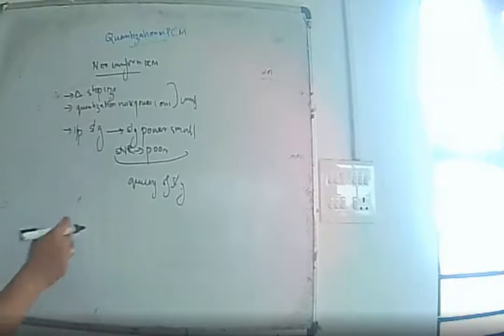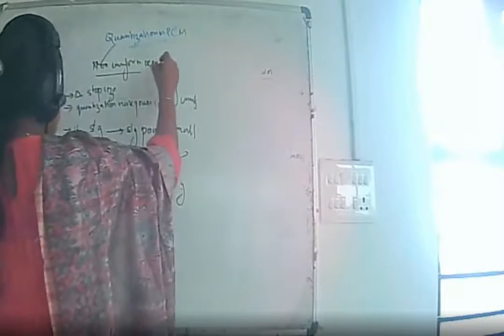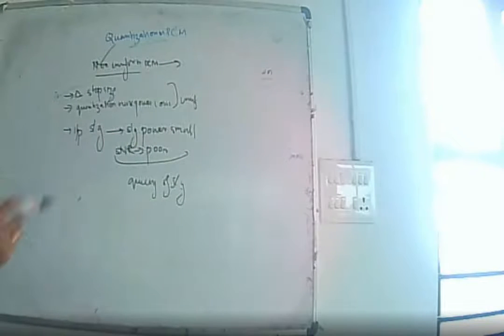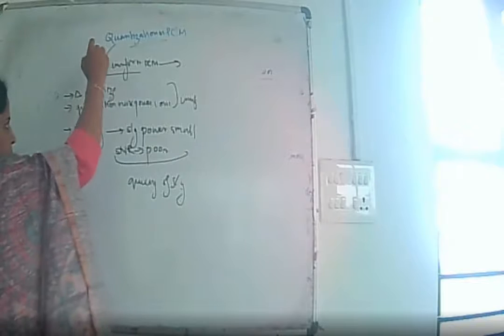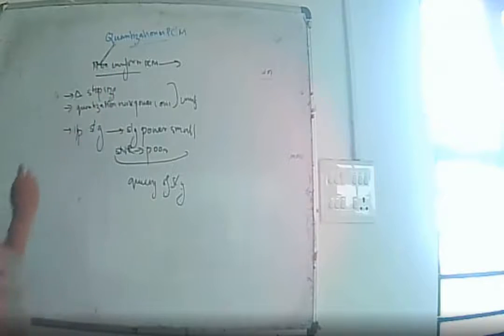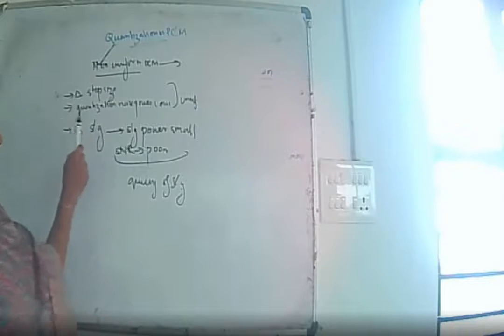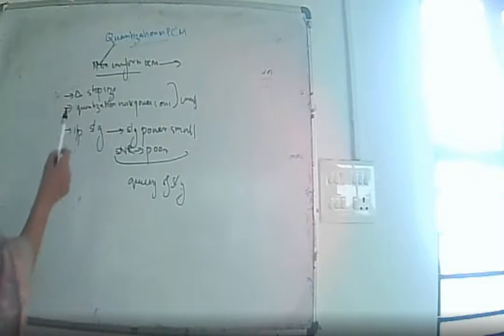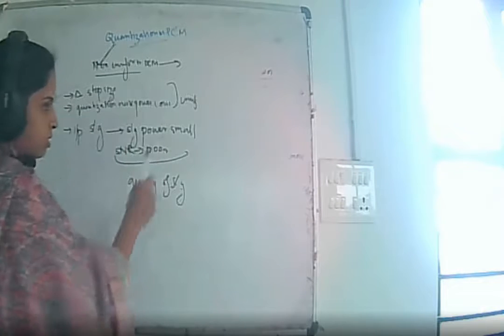So it is better to go for non-uniform quantization, where the step size is varied according to the signal level. In uniform quantization the step size remains constant, and when the step size is fixed the quantization noise power is a constant value.